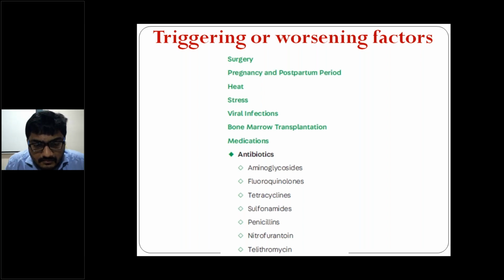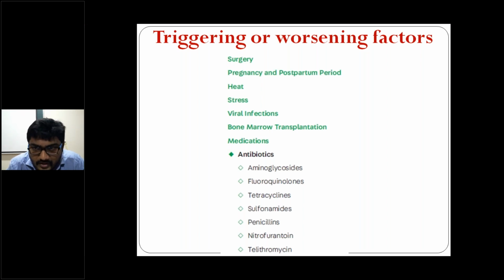Medications: aminoglycosides, fluoroquinolones. Classification of fluoroquinolones: can anyone please help me classify them? First generation, second generation. What are first generation fluoroquinolones?